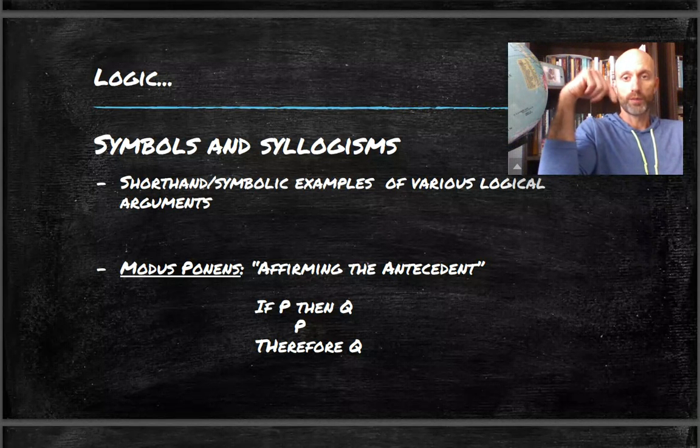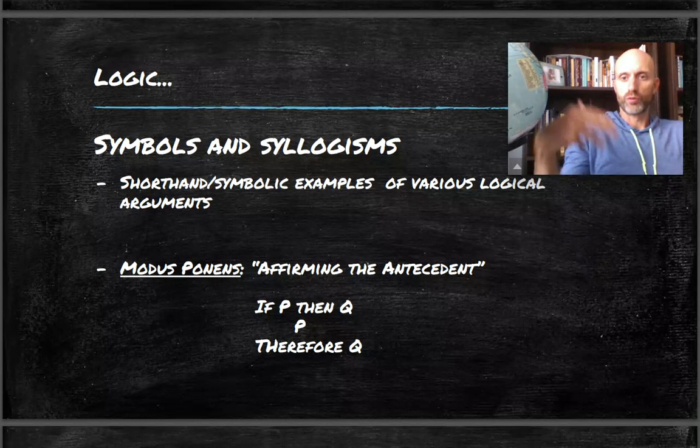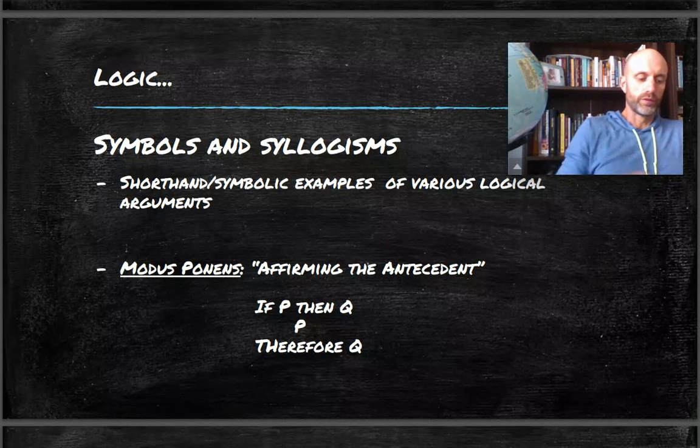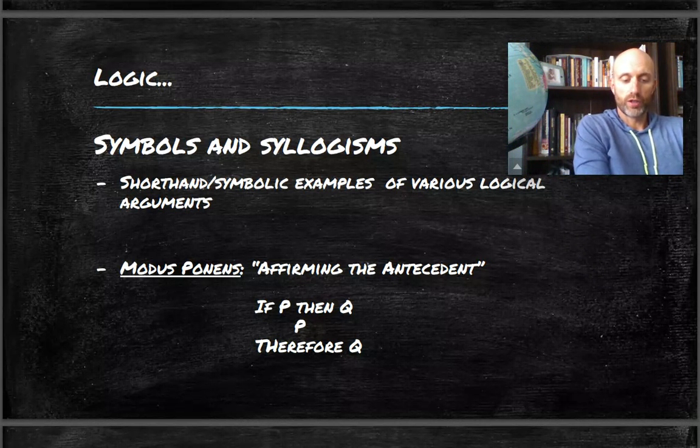Take our example: if Jesus Christ rose from the dead, then he is God's son. You can either deny the consequent, the second half, or affirm the antecedent. You cannot deny the first half and have anything logically follow, and you cannot affirm the second half, the consequent, and have anything logically follow, if we're talking about the formal rules.